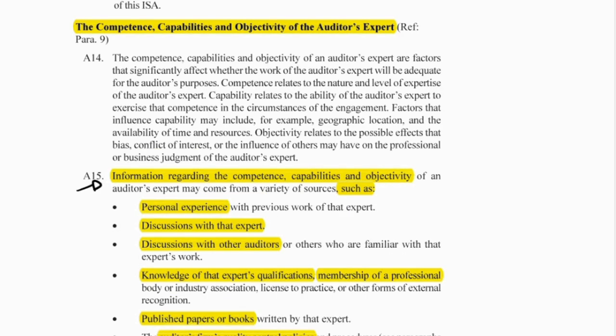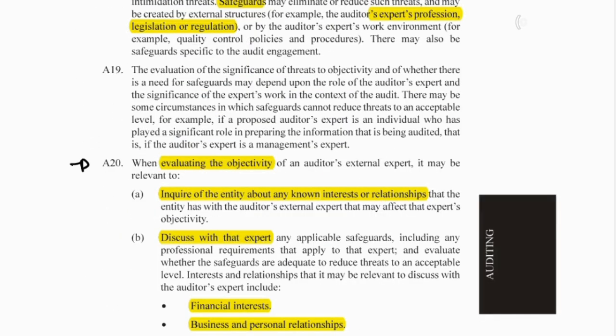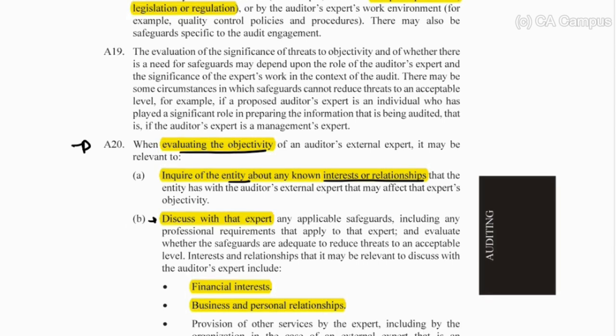A15 says to evaluate the competence and capabilities, we need to look at personal experience, discussions with the expert, discussions with other auditors who have dealt with the expert, knowledge of the qualifications, memberships of professional bodies, published papers. Okay, let's go to A20 for objectivity. So when evaluating objectivity, we've got to look at known interests or relationships. So we can discuss with the experts and with management about whether there are any financial interests or business and personal relationships.